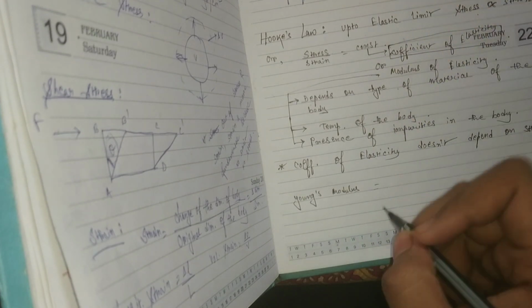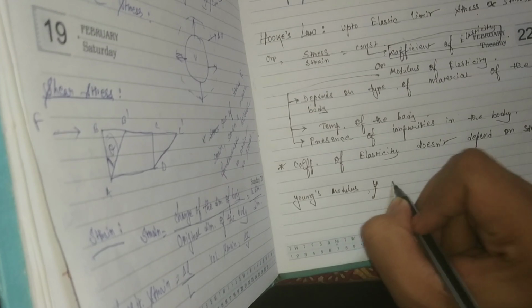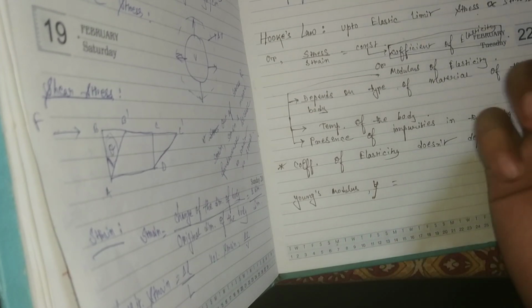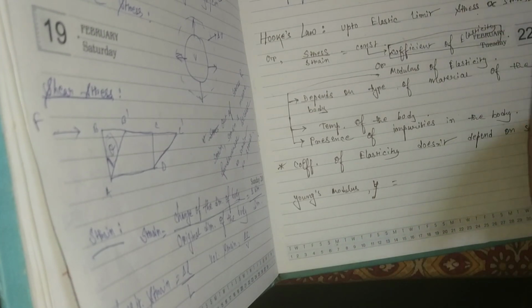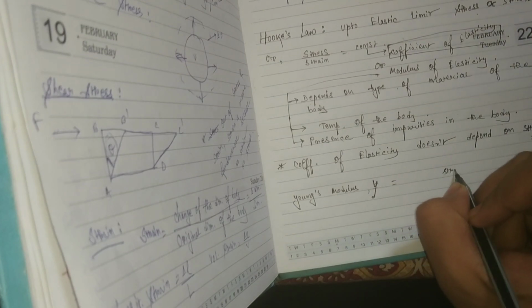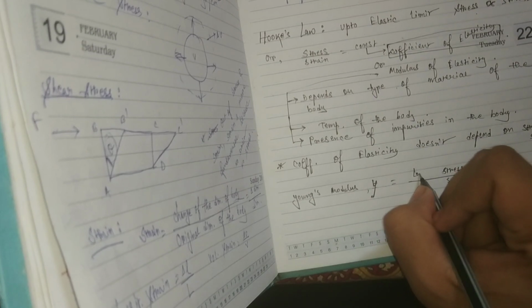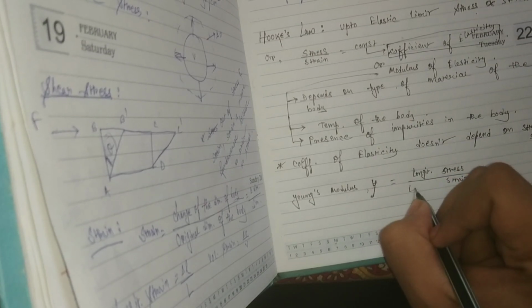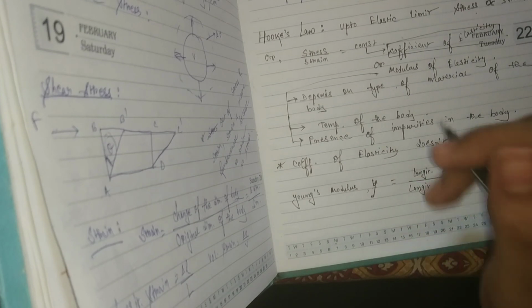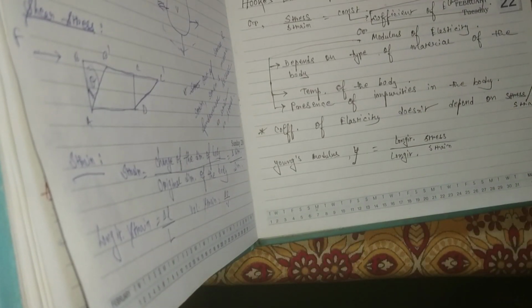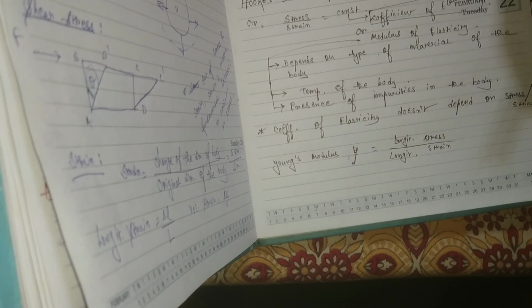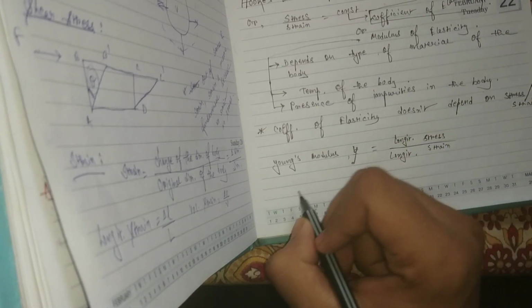Now comes Young's modulus, which is denoted by Y. This is also some constant. What constant is this? It will obviously be stress by strain, but Young's modulus is longitudinal stress by longitudinal strain. The dimension and unit of modulus of elasticity is the same as that of stress, because strain is unitless and dimensionless. You remember that.